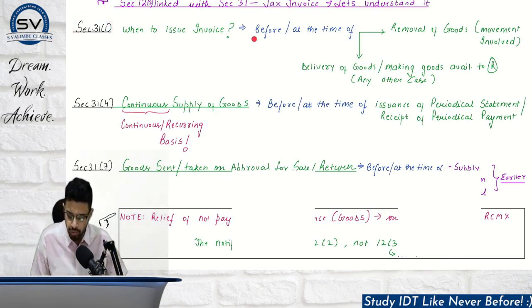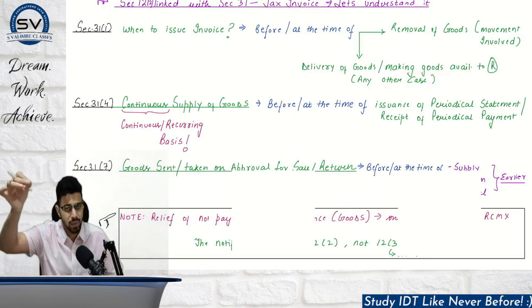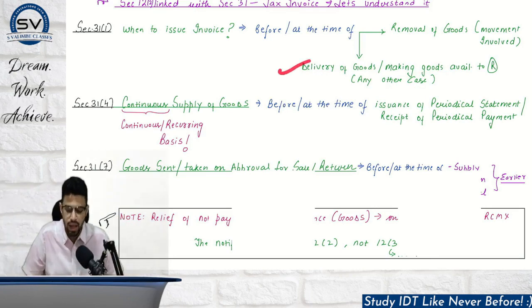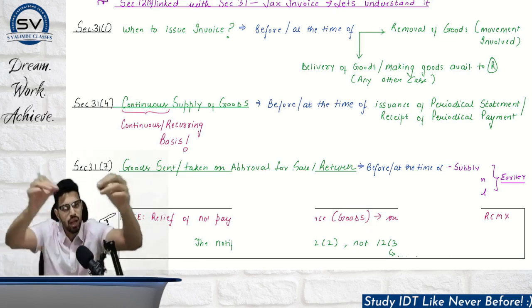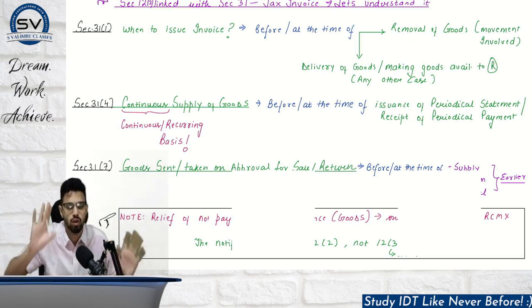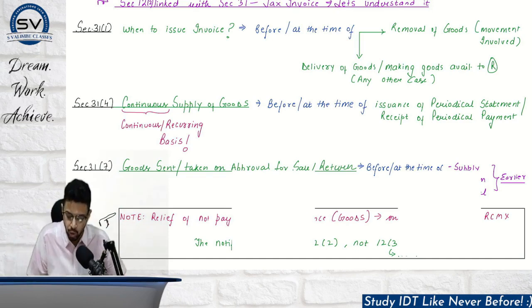So it is to be issued before or at the time of removal of goods if movement is involved. If the movement is not involved, then delivery of goods or making goods available to the recipient. So if, let's say, the recipient has to come and pick the goods himself from the factory of the supplier, then this case will apply. Otherwise, removal of goods. So before removal of the goods, so maximum till the removal, he has to issue the invoice. If this date is complied, then you have to take the invoice issue date. If this date is not complied, then for time of supply, you have to see the last date up to which invoice should have been issued.